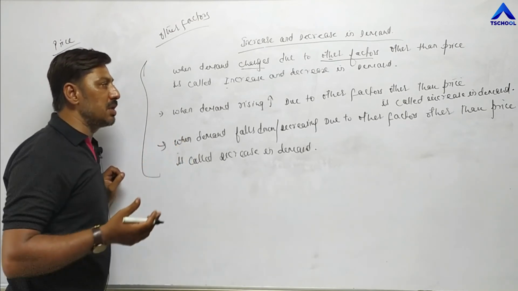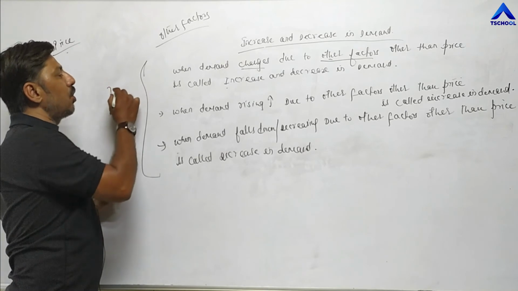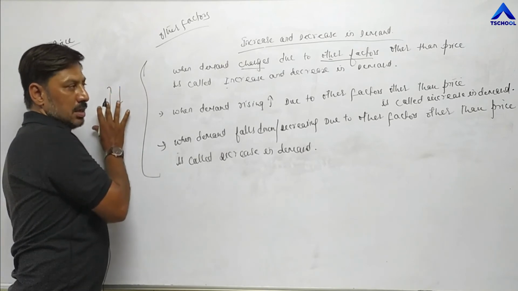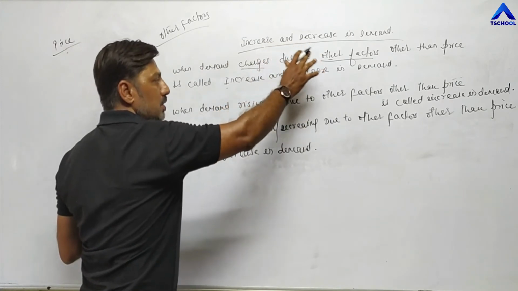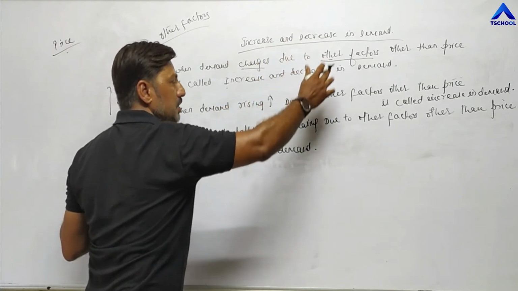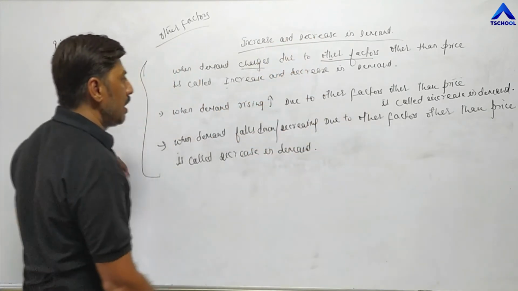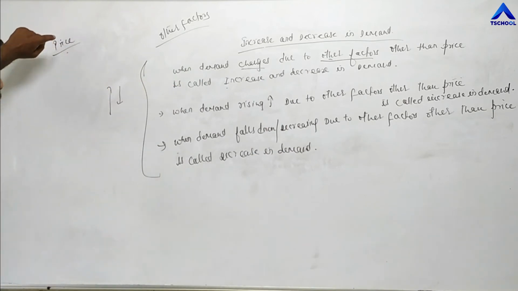So these may be the reasons due to which demand may increase or decrease, but such changes in demand are called increase and decrease in demand, because they take place due to other factors. When demand increases or decreases due to price, then it is called expansion and contraction.